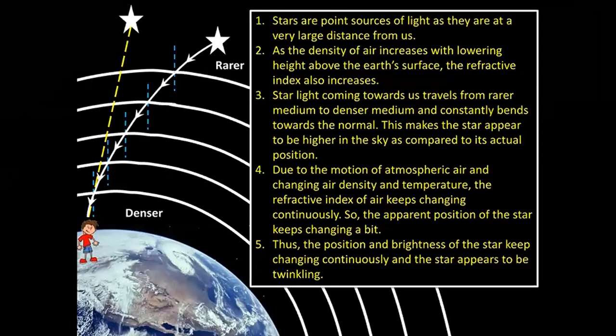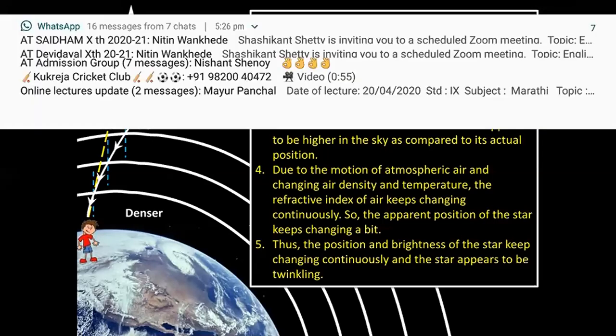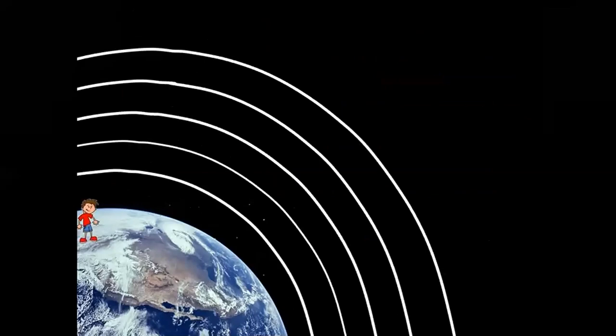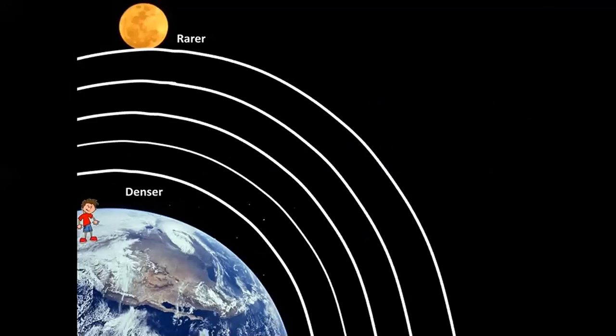Now children, you might have a question, अगर star twinkle होता है, planets क्यों twinkle नहीं होता है? So to understand this, let us look here. Why don't planets twinkle? And this is the third reason that we are learning for today. Planets do not twinkle. I consider same Earth, I consider the same atmosphere. I am again dividing the atmosphere into different layers, and this time I am not considering a star, but I am considering a planet. Now I am talking about planets. Are they far away or are they comparatively nearer?